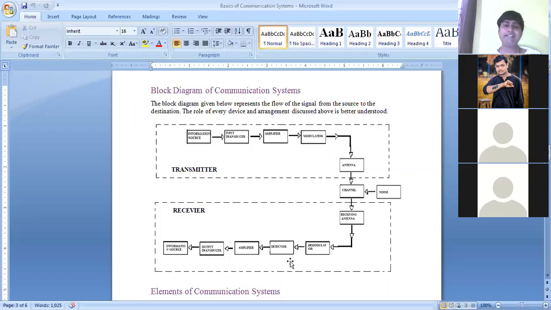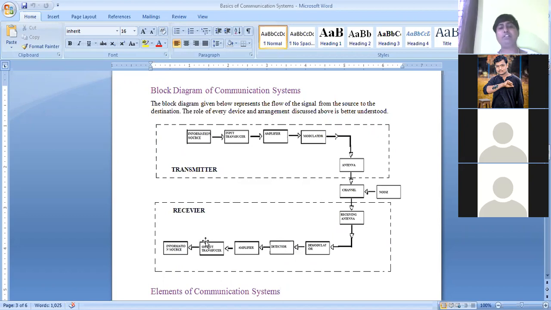Now the next section is the decoder. Here the decoder will decode. If we are using digital communication, then this decoder is used. If not, we go directly to the amplifier. Here again, the signal we are getting from the demodulator will be amplified through the amplifier. Then comes the output transducer.